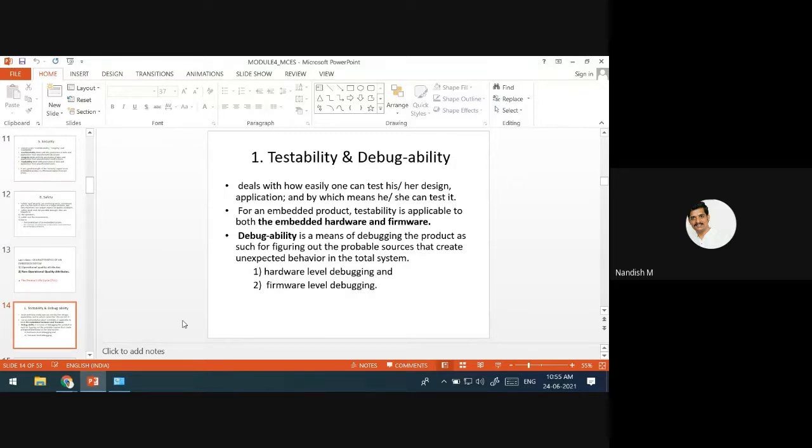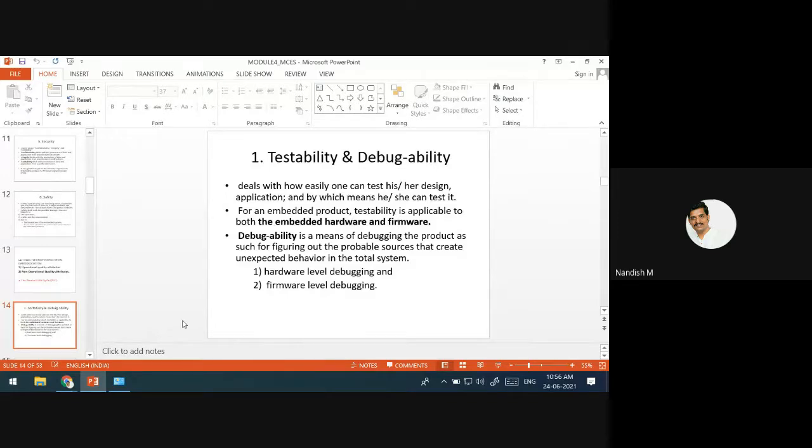One attribute in that is testability or debuggability. This embedded system that we design should be ready for testing purposes. Should we test only the hardware? No, it should be ready to test the firmware also. Both hardware level debugging and firmware level debugging should be there, even during the design stage.